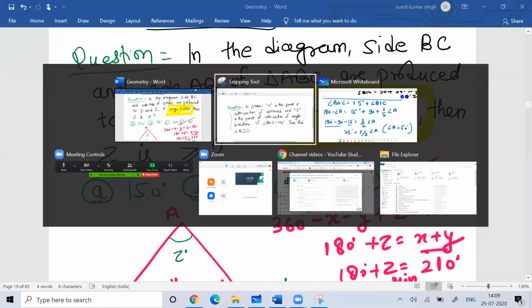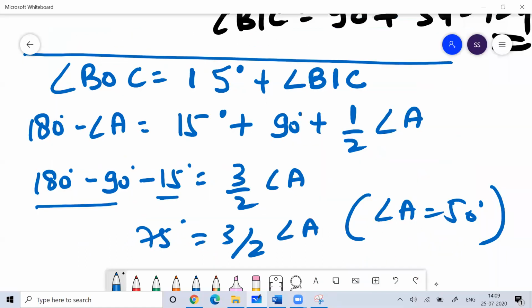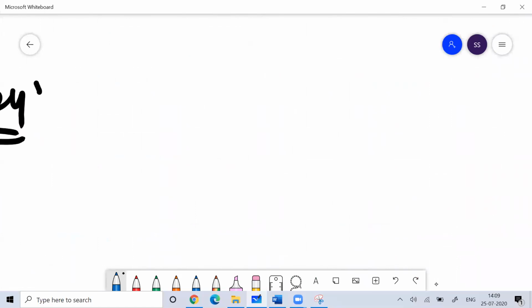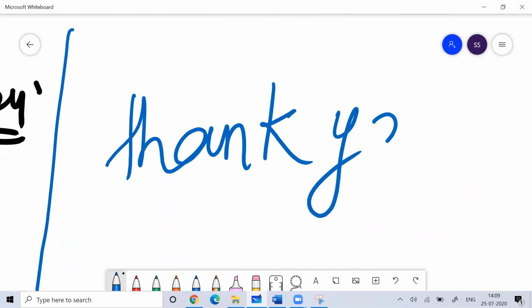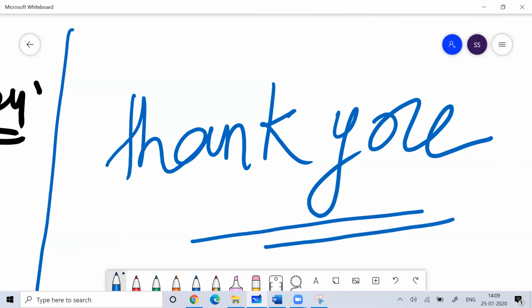So guys, I believe that you have learned something from these concepts on triangles. We'll continue our discussion on triangles. Triangle altogether is a very vast topic, and a lot of things need to be discussed. I hope you enjoyed our discussion. Remember what I have told you about the properties of the triangle: the interior angles of the triangle sum to 180 degrees. The exterior angle is equal to the sum of the interior opposite angles, and the sum of two sides of the triangle is more than the third side. The difference of two sides of the triangle is less than the third side.